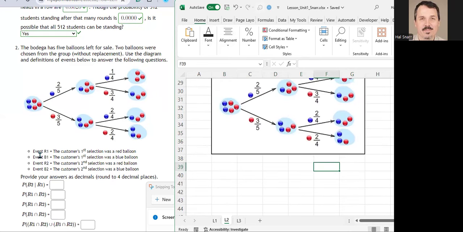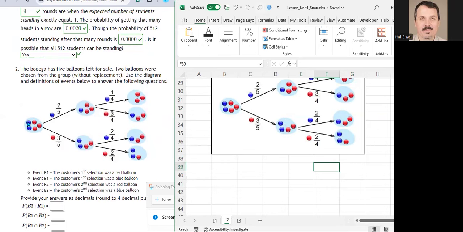Okay, and then R1 is the event your customer's first selection was a red balloon. B1 is the event your customer's first selection was a blue balloon. R2, the customer's second selection was a red balloon. B2, the customer's second selection was a blue balloon, right? Initially, the store has 2 balloons that are blue and 3 balloons that are red.